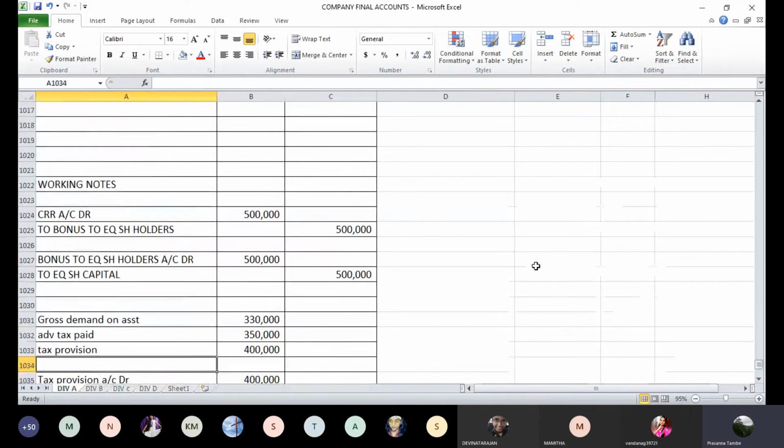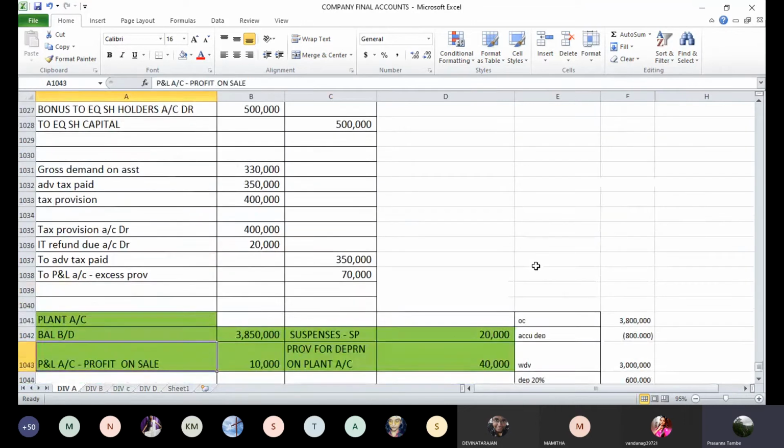Let us see what those adjustments were. You have passed this entry for tax provision of earlier year. Provision for tax account debit 4 lakhs. IT refund due account debit 20,000. To advance tax paid 3.5 lakhs. To P&L account excess provision 70,000 rupees. Now, this 20,000 of IT refund will come in your short-term loans and advances. And this 70,000 of write back excess provision will go to profit and loss account.